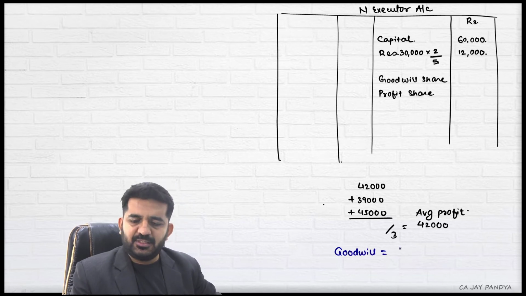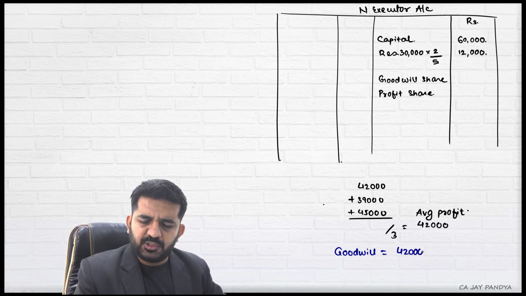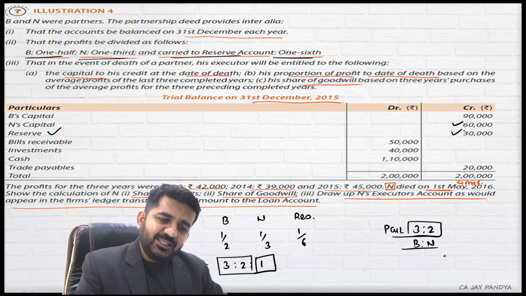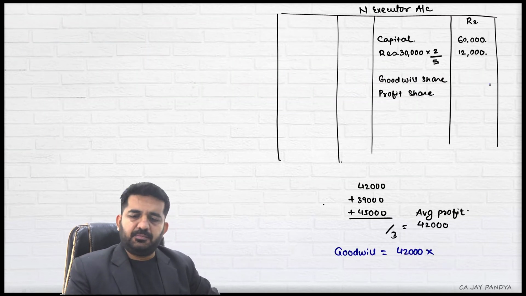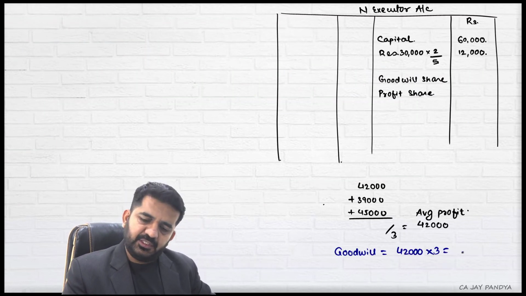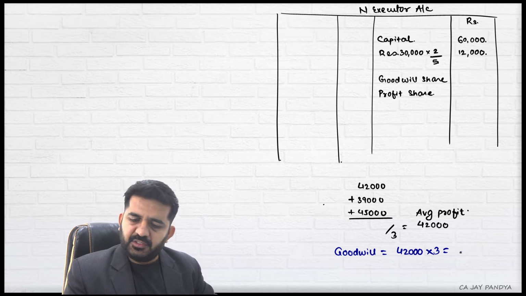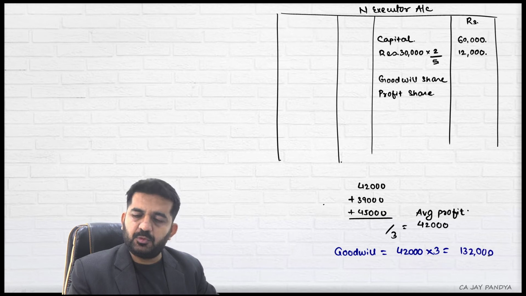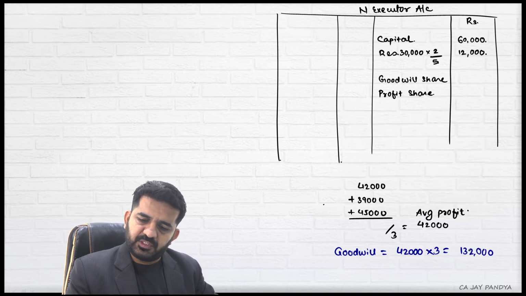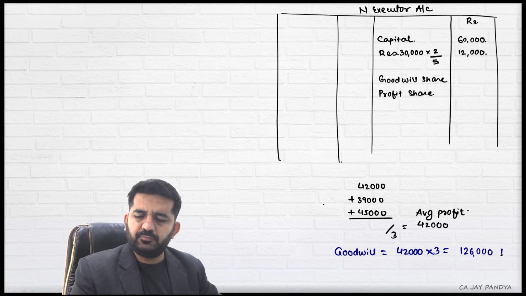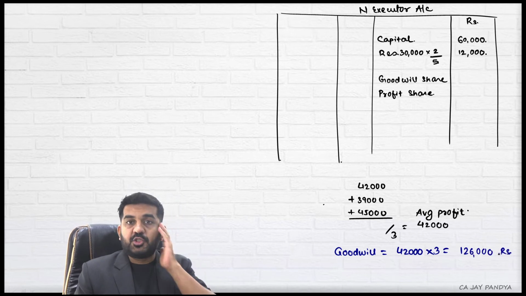Goodwill is nothing but 42,000 into 3 years purchase. 3 years purchase means multiplied by 3. Is it alright? This is 1,26,000. Am I correct? 126,000 is goodwill.